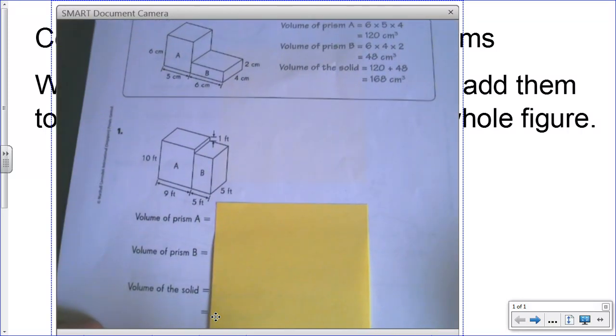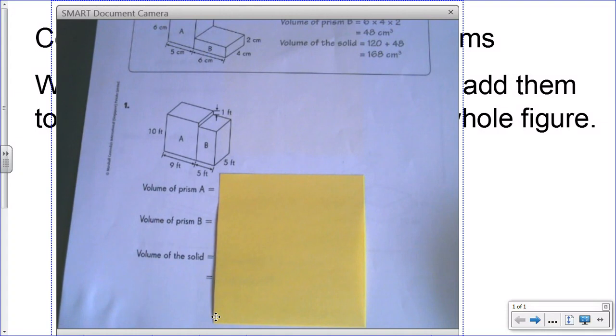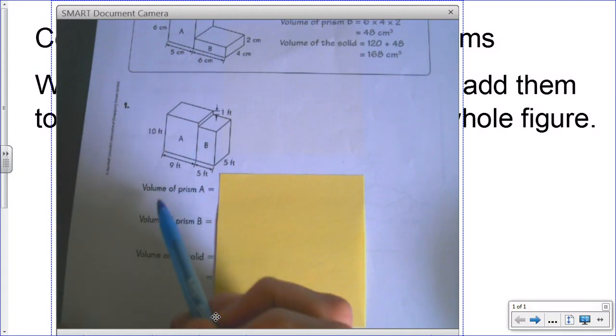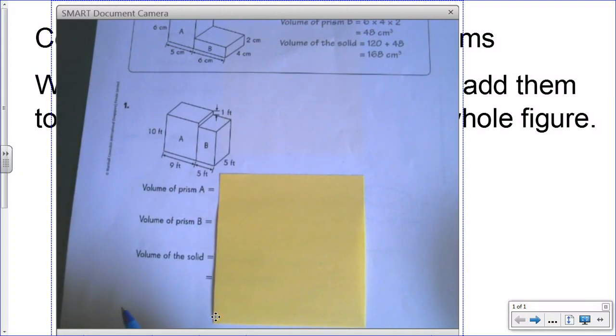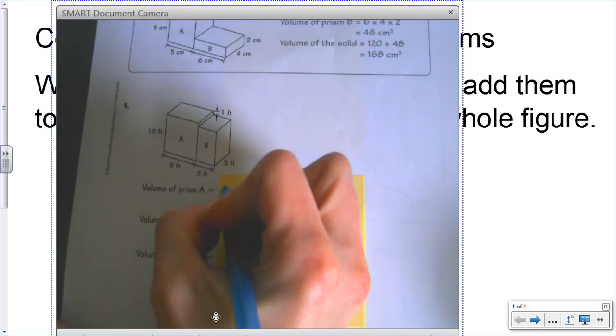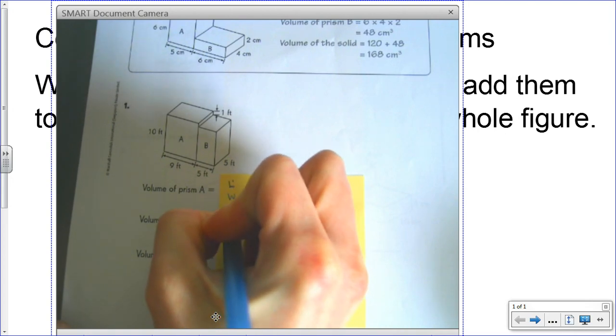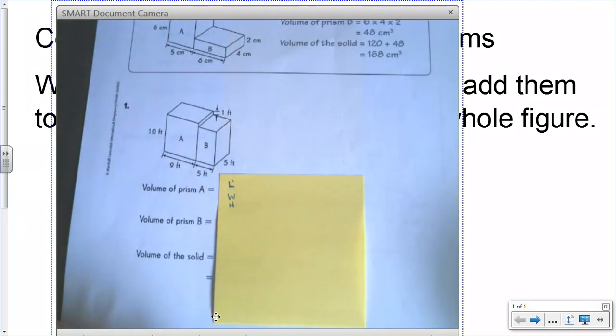Let's work on problem number 1 together right now on the Post-it here. Prism A is this prism right here, and I have to look at the entire system. We can see that the height is 10. I'm going to write down my length, my width, and my height, just so that I have those dimensions.